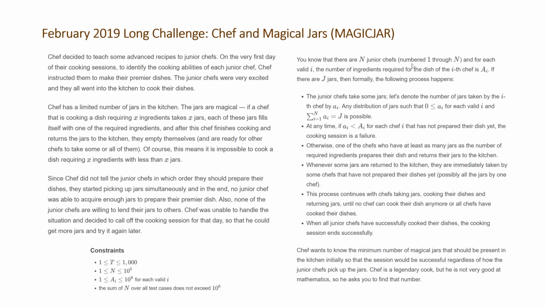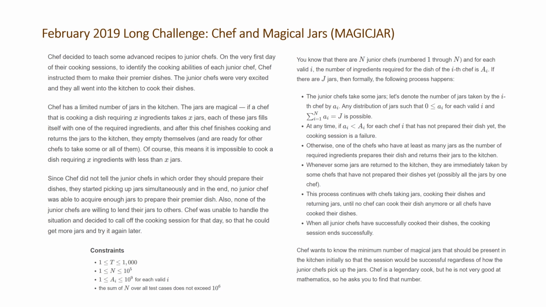So starting from here, we know that there are N junior chefs numbered 1 through N, and for each valid i, the number of ingredients required for the dish of the ith chef is Ai. If there are J jars, then formally the following process happens. First, the junior chef takes some jars. Let's denote the number of jars taken by the ith chef by Bi. Any distribution of jars such that each Bi is greater than or equal to 0 for each of the valid i's, and the sum of those values is equal to J, is possible. That's confusing, and I'll deconstruct it when we look at the examples.